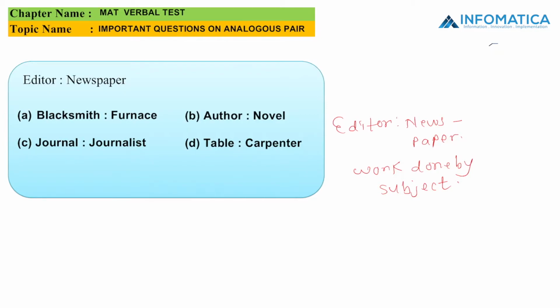It says that blacksmith is related to furnace. Option B is author is related to novel. Option C is journal related to journalist. Option D, table is related to carpenter. Out of all the four options, we can say that option B, which is author is related to novel, is the right answer. That is because the work done by the author is made in using the novel. So option B is the right answer.